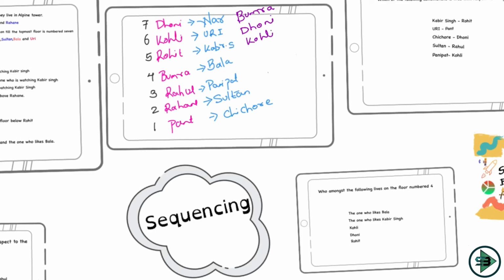Then P, right? So Pant would come here, alphabetically superior. After Pant, I have R. But there are 3 R's here. You can check: 1, 2, and then 3, the R's of Rohit, Rahul, and Rahane.